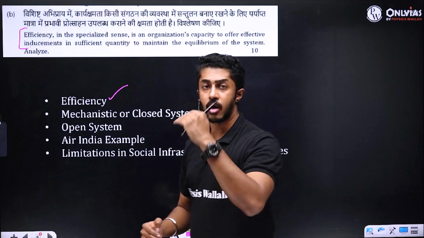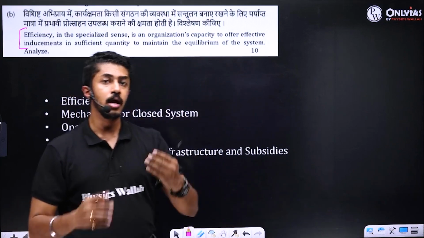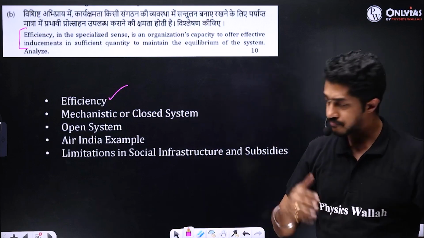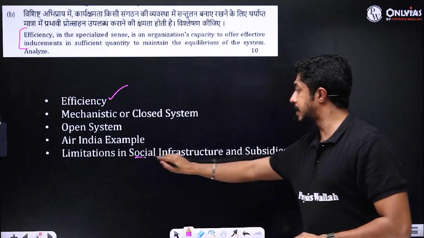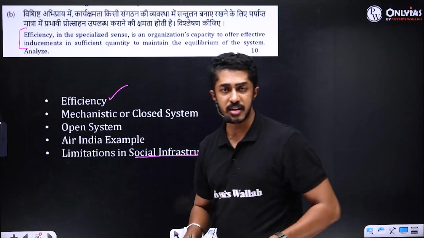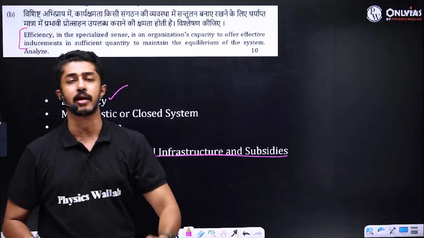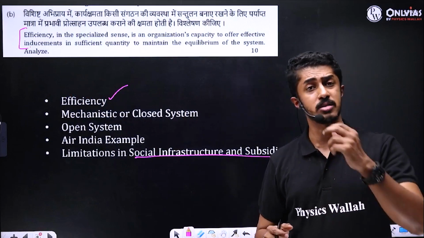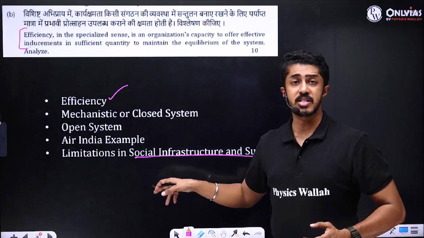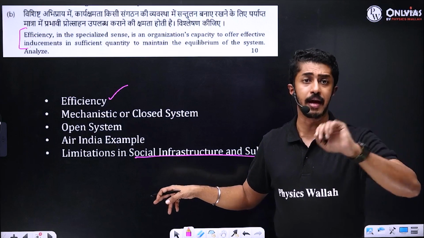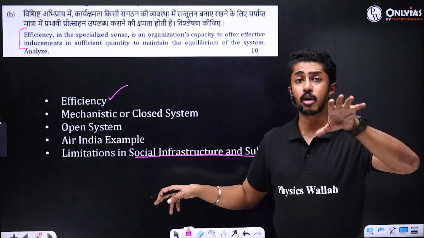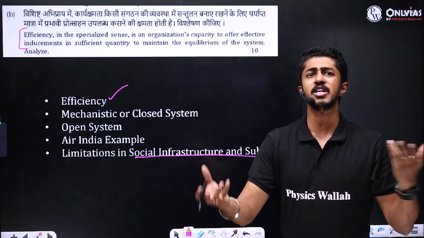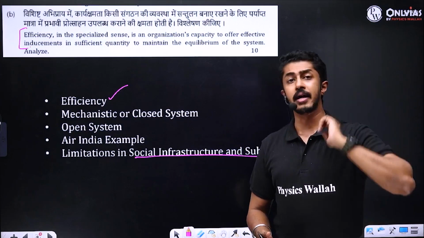ISRO's existence is still relevant. Why? Because it is able to do all of this at a very small budget. But there is limitation when it comes to social infrastructure and subsidies. Efficiency cannot be the sole criteria, because in terms of efficiency, if you see some subsidies or some social infrastructure schemes, say for example, investments made in health, investments made in education may not actually seem efficient at that point of time. You may not be able to measure it. Returns of it will come later only.